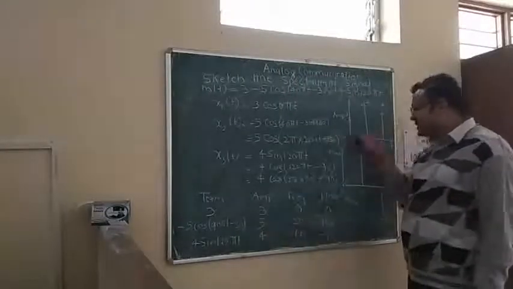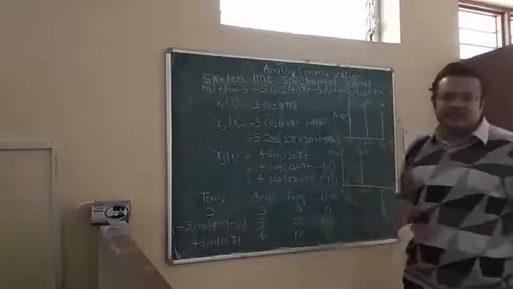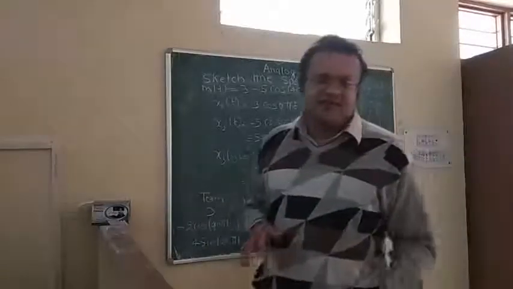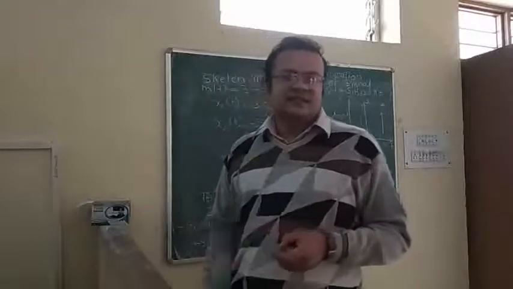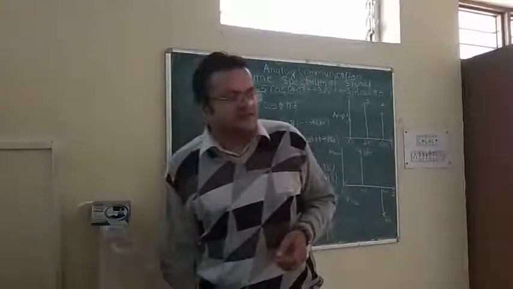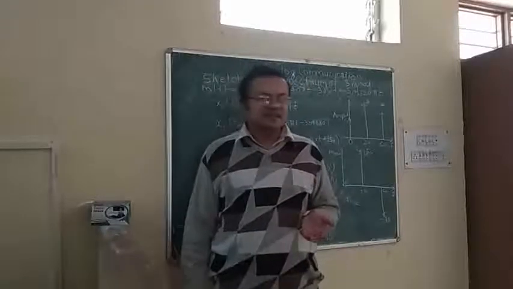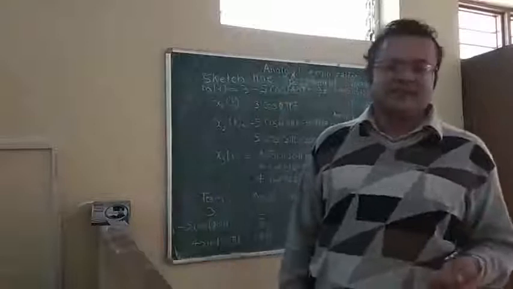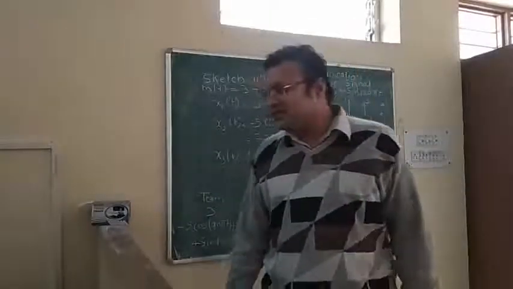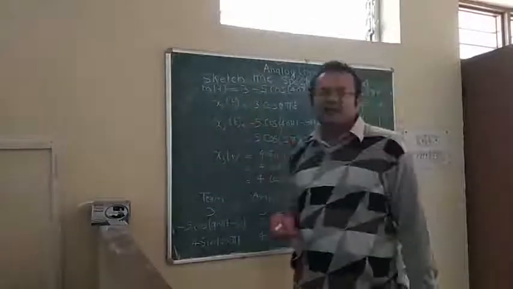So both amplitude spectrum and phase spectrum are defined in line spectrum. With the line spectrum, you can see the characteristics of a signal, amplitude or phase with respect to frequency. With the help of line spectrum, we can define the characteristics of a signal. Now we can see all other examples in our upcoming lecture.